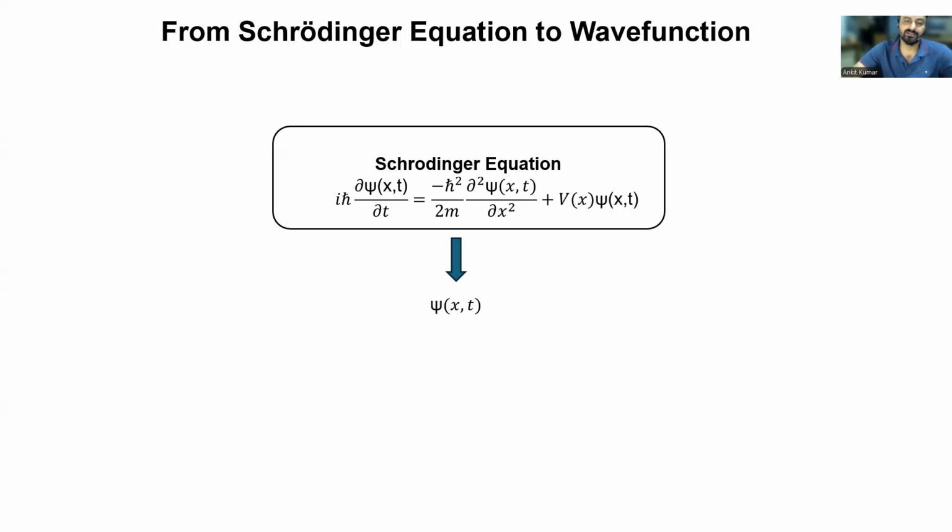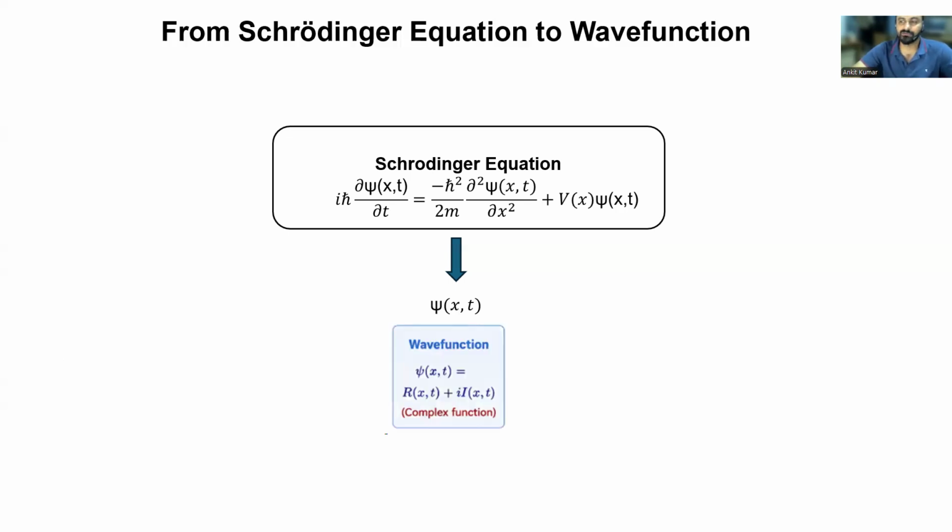The important point is that the wave function does not in fact correspond to any measurable physical quantity. To extract any physical information from this wave function, you have to operate with an operator on it. In the previous lecture, we already understood the linear momentum operator, kinetic energy operator, and total energy operator, which are Hermitian operators, and we also studied the position operator. Once you operate with such an operator on the wave function, you will be able to extract the observables, that is, the meaningful physical quantities, right?